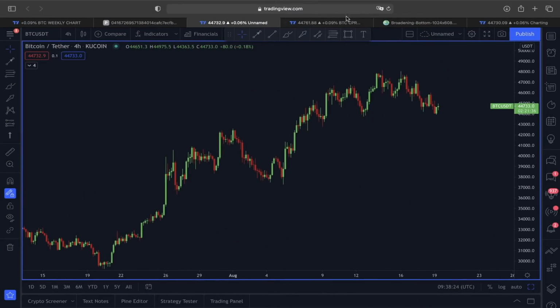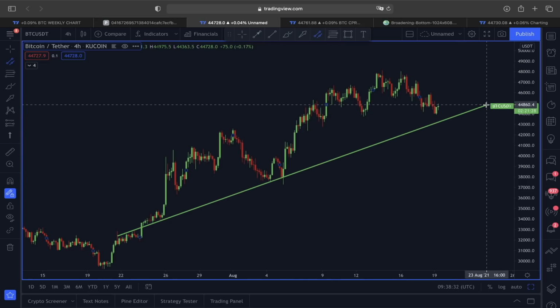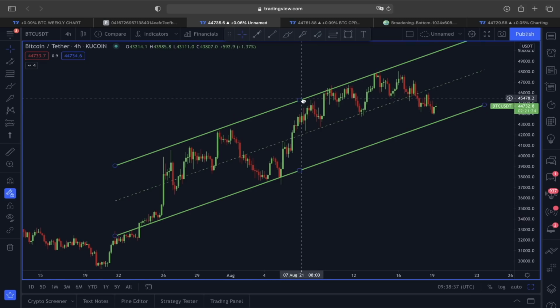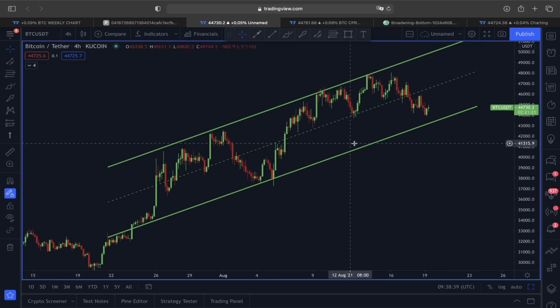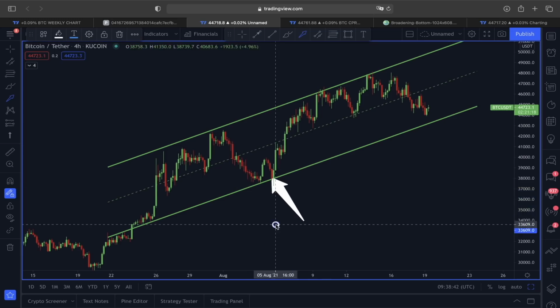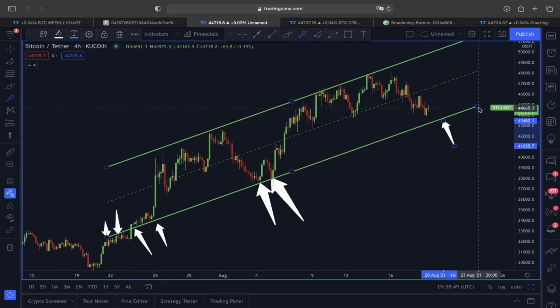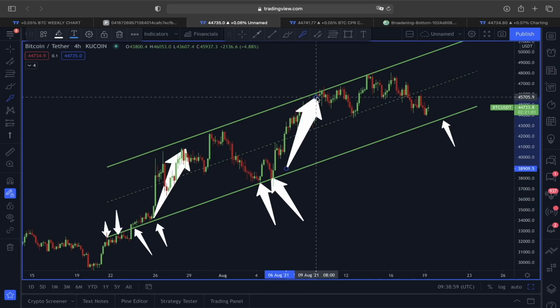Yesterday I showed you many different scenarios that were playing out for Bitcoin, also showing us that we could potentially be seeing this price movement at least towards the lower line area of this ascending channel, because this ascending channel lower line is definitely a very strong line of support, which also previously acted as a resistance, you can see here. So we said if we do see any sort of pullback, we are expecting some strong bounce off this ascending channel, because in past Bitcoin price action, after finding support at this ascending channel, we had some really nice price movement.